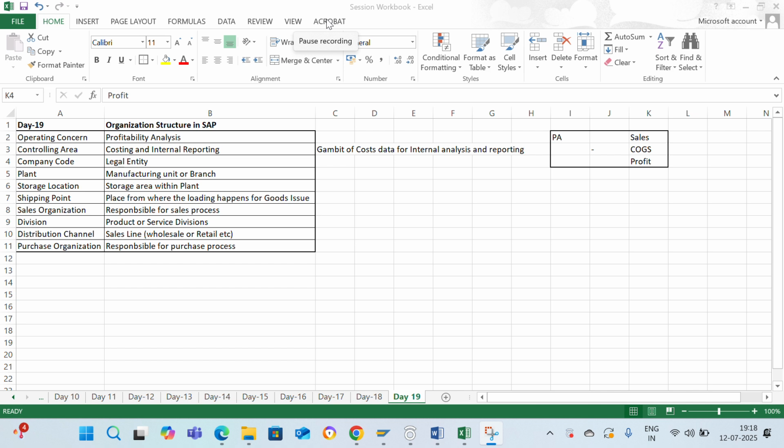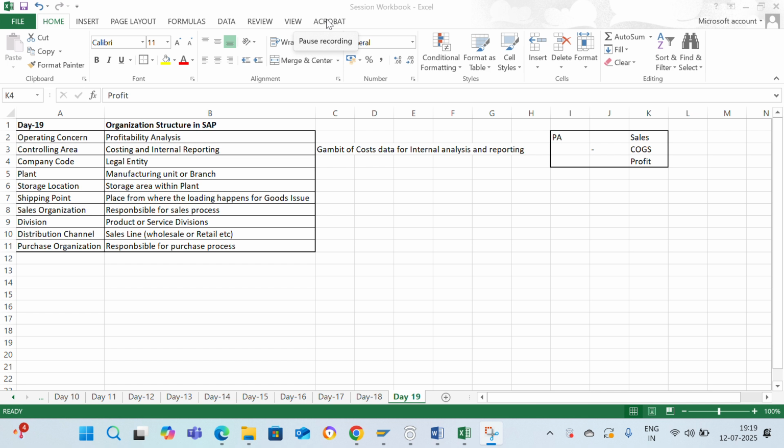The next org element is the plant. This is not related to the FICO org element, but it is from the other modules like material management. Plant means nothing but the manufacturing unit or the branch within a company code. Next is the storage location. Storage location is nothing but the storage area within plant.